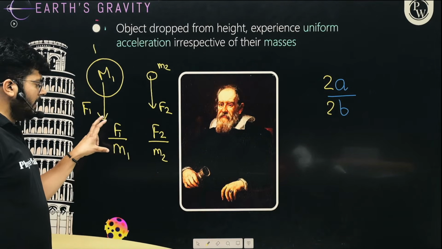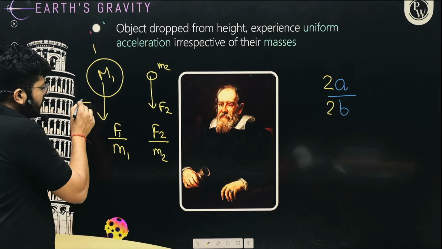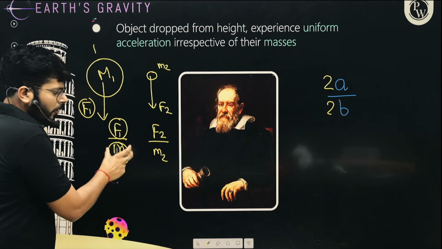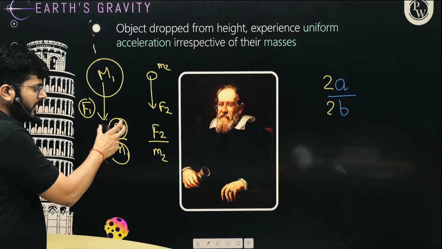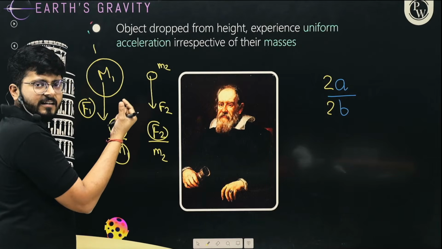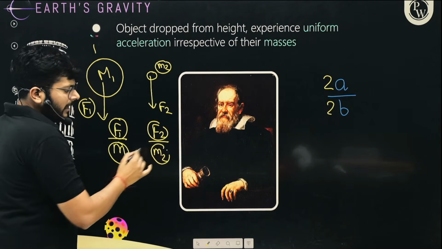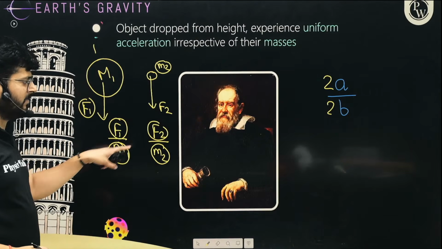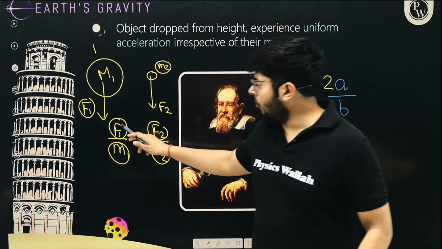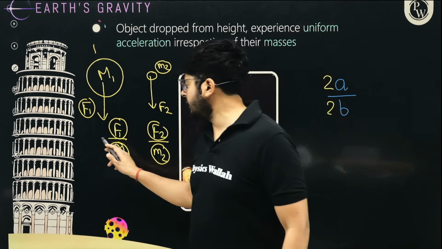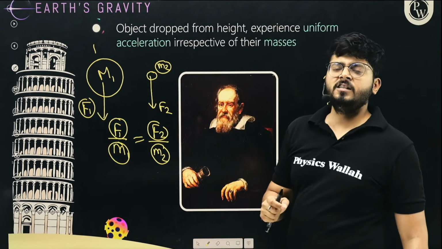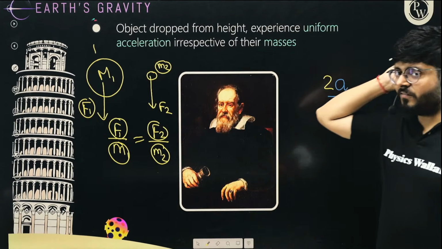Now if you observe force upon mass, here the force is higher on a bigger mass, but the mass is also larger. So we have a ratio of big thing upon big thing. And here we have the force which is smaller because the object is lighter, but M2 is also smaller. So here we have a small thing upon a small thing. And the ratio is coming out to be the same. The force upon mass acting on the body is acceleration. So we found that the acceleration of the heavier object and the acceleration of the lighter object is the same, right?